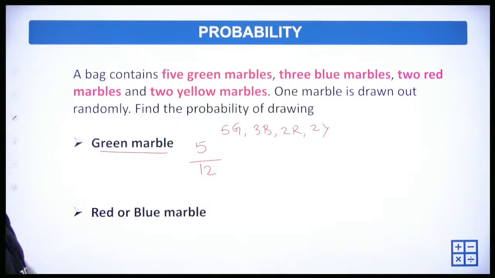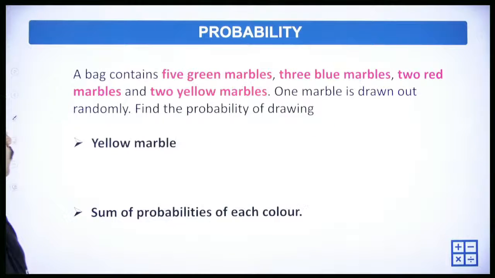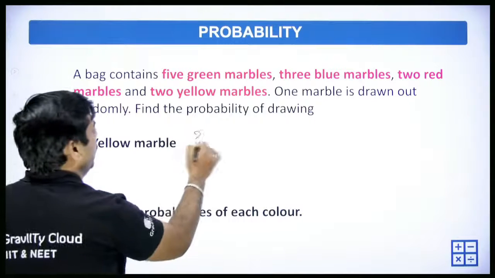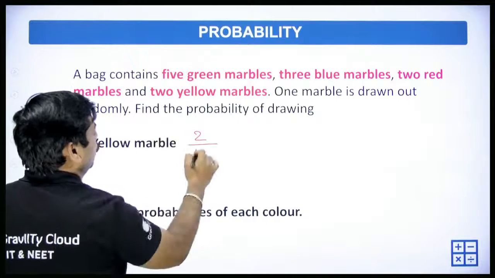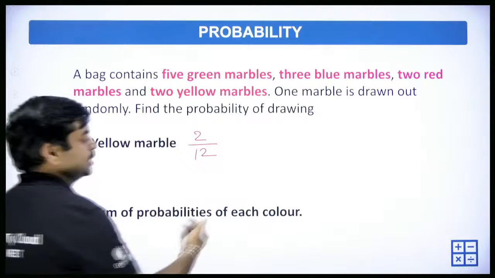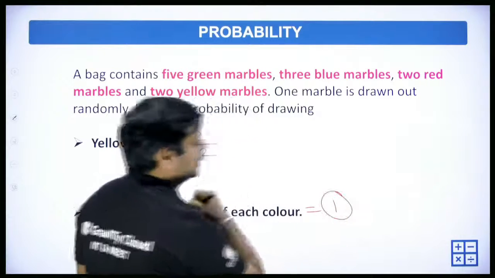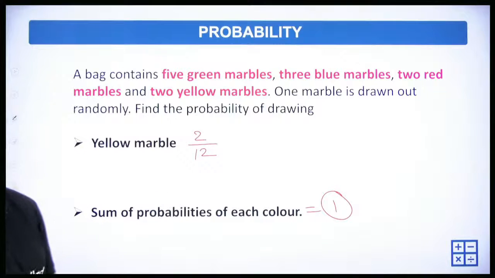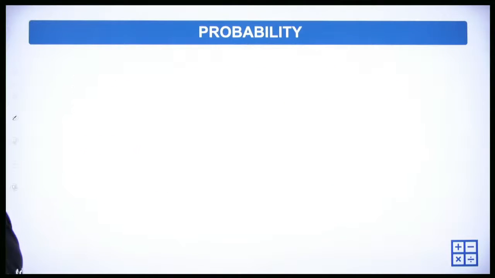Red or blue balls, same question again, right? So same thing once again. Yellow marbles are 2 by total 12, and 2 by 12 is 1 by 6. Sum of probabilities of each color we just discussed. The sum of all these probabilities will be equal to 1, right?